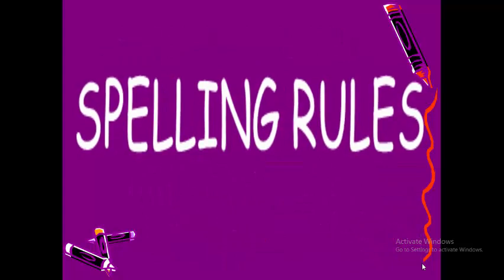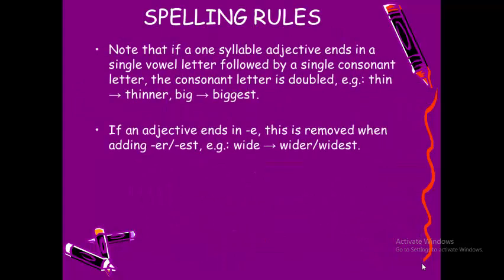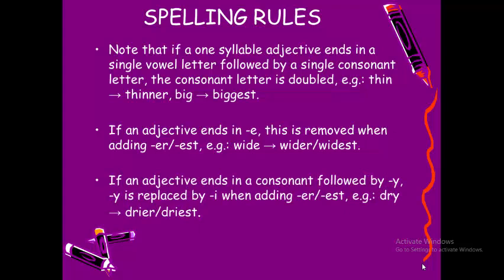Okay. Spelling rules, we have to be very careful. For example, the word thin, thinner, so we double the n and add er. Big, the biggest, we double the g because we have i, which is a vowel, before it, so we have to double it. If an adjective ends in e, this is removed when adding er or est, like wide, wider, the widest. If an adjective ends in a consonant followed by y, y is replaced by i when adding er or est, like dry, drier, driest.